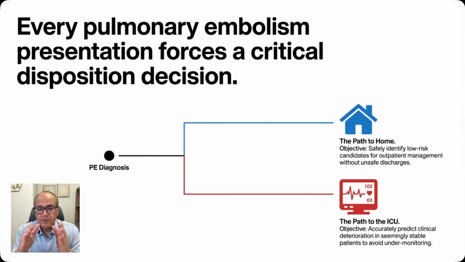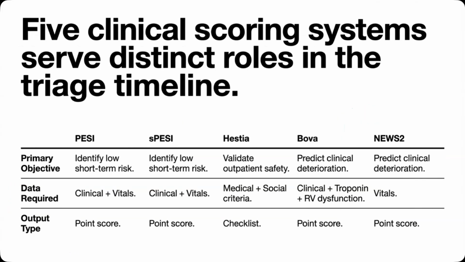The clinical calculators are important in at least 2 decisions. Who can be managed at home and who requires hospital admission? And from those who require hospital admission, who is more likely to deteriorate, so they have to be admitted to the ICU, and who are less likely to deteriorate so they can be managed in a regular ward? So we have at least 5 scores: the PESI, the simplified PESI, the Hestia, the Bova, and the NEWS 2.